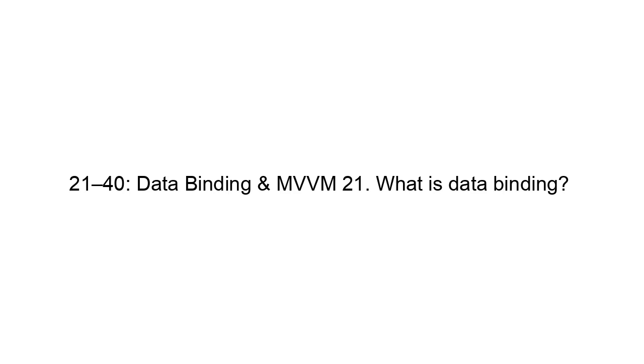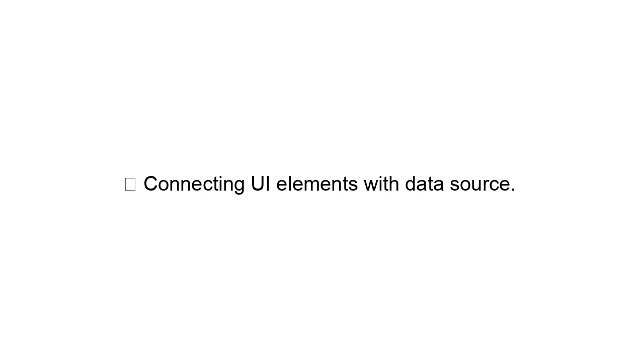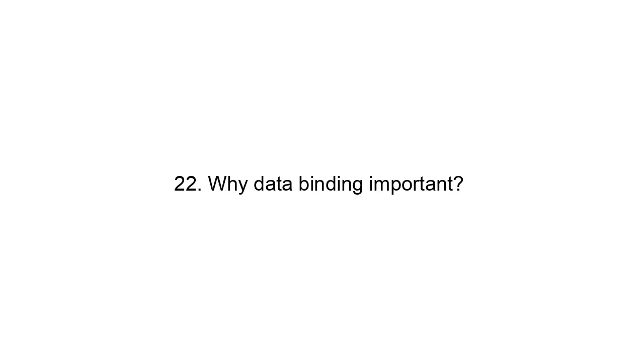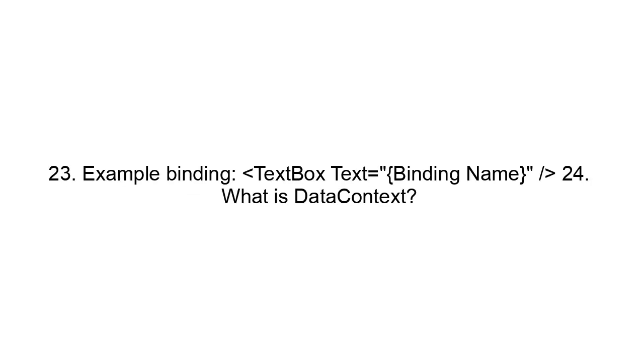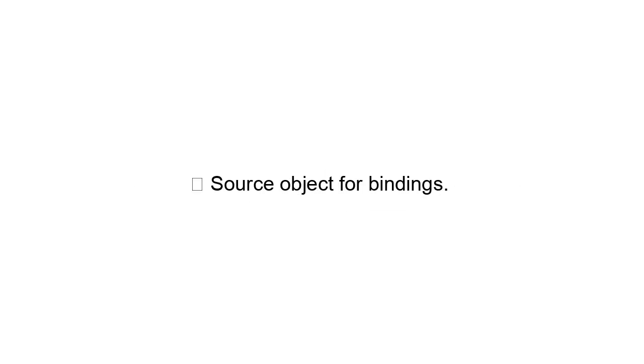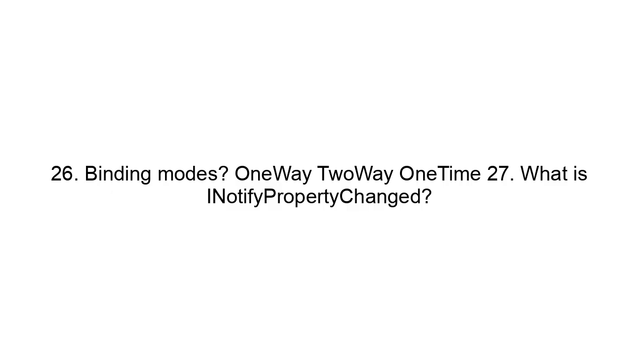21 to 40. Data binding and MVVM. 21. What is data binding? Connecting UI elements with a data source. 22. Why is data binding important? Automatic UI updates. Cleaner code. 23. Example binding. TextBox Text binding Name. 24. What is data context? Source object for bindings. 25. What is two-way binding? UI and data update each other. 26. Binding modes. One-way, two-way, one-time.